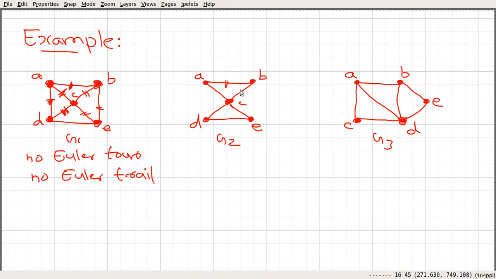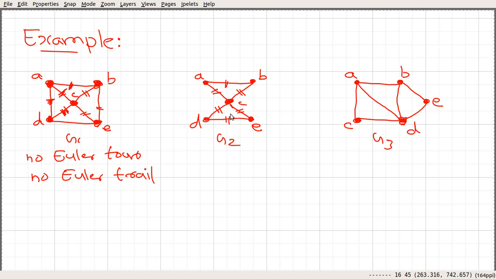You move to B. Suppose that in the next step you use this edge, you move here. If you use this edge, you can see that no way coming to this part, so better use this one. So you move to E. The next step you must use this one, and you move back to C. The next step you must use this one, and you move back to A.